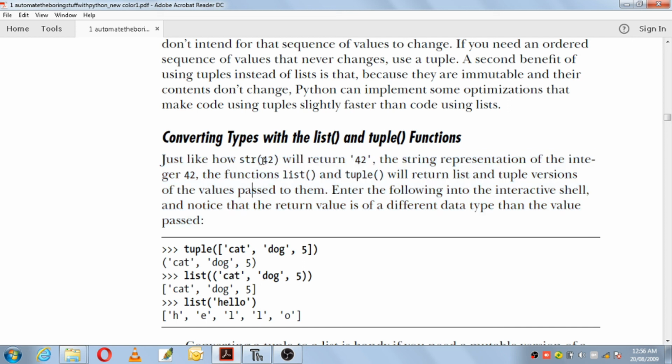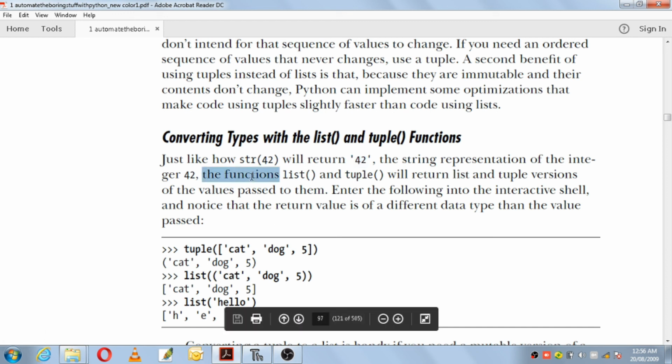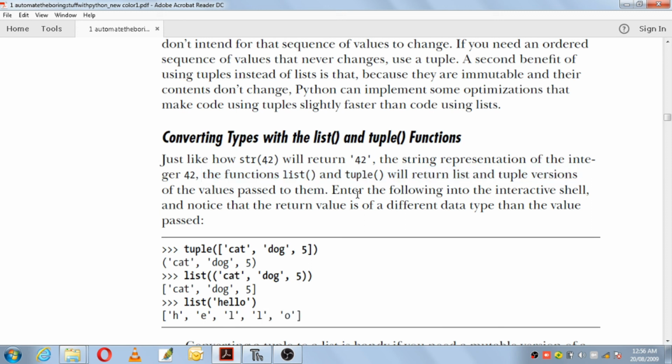That means 42 is an integer, but when you put it within the function str of 42, this 42 will be considered as a string. So the functions list and tuple will return list and tuple versions. Inside this list function, if you are putting tuple values, those tuple values will be converted to a list, and inside this tuple function, if you are writing list values, those list values will be converted to a tuple. So conversions are allowed by using these two functions, list and tuple.